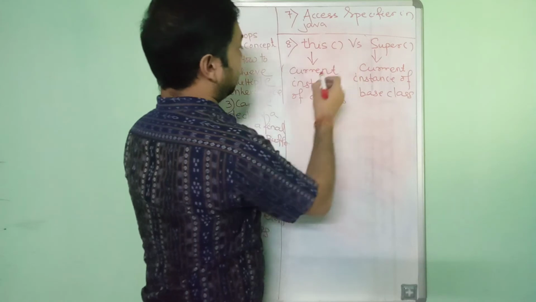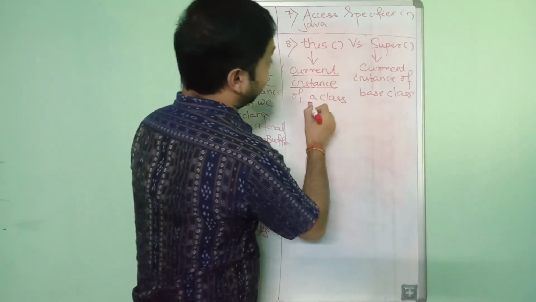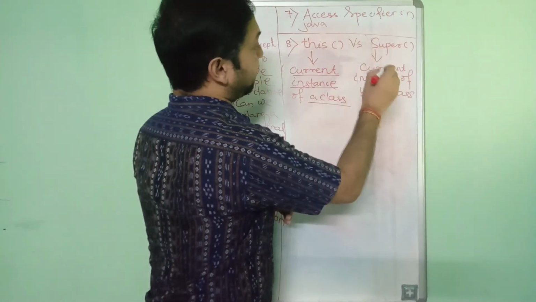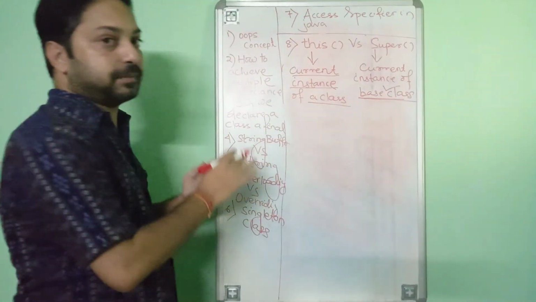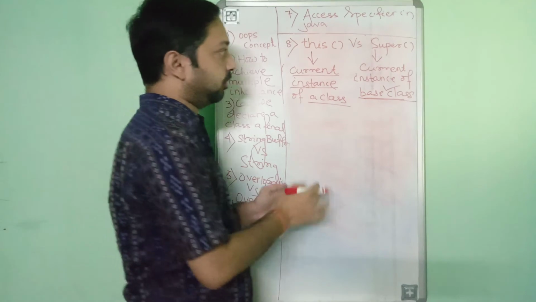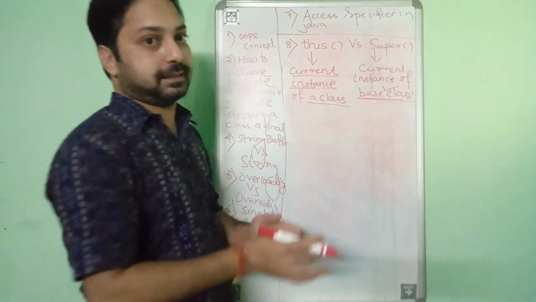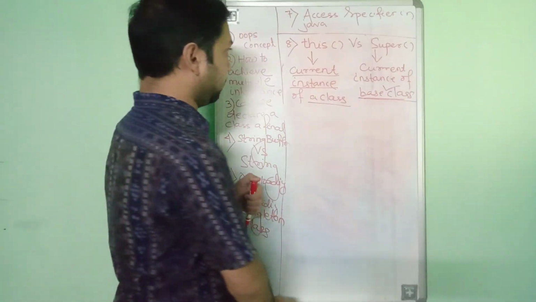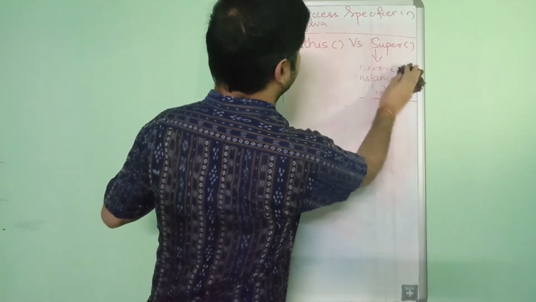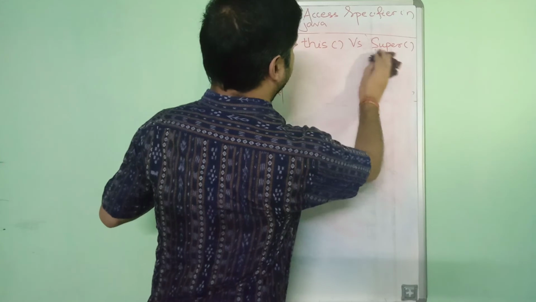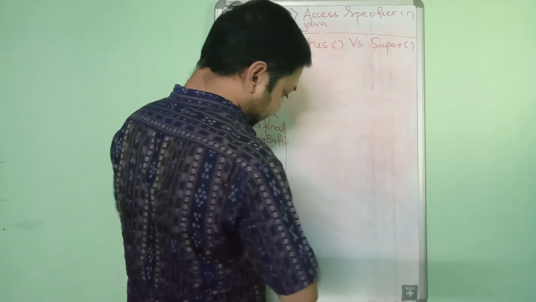So this represents the current instance of any class, but super represents the current instance of the base class. This is the important one. Super is basically used in case of method overriding to represent the base class. So this is your question number 8. Now let us move to the other 2 questions. Question number 9 is, what is constructor chaining?